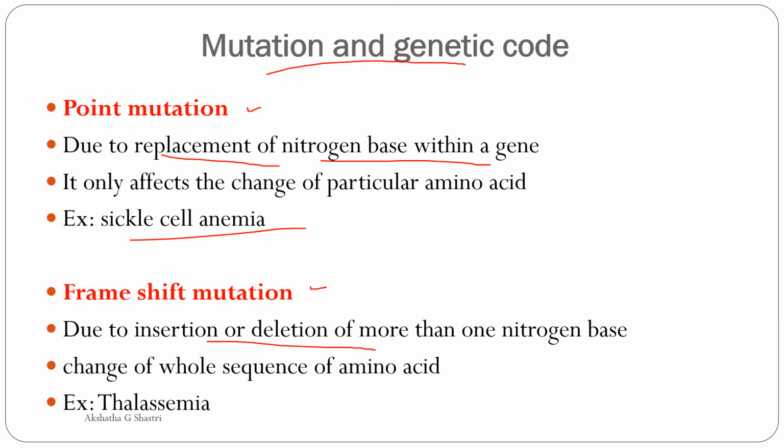Here, due to the insertion or deletion of more than one nitrogen base, it may be inserted into or deleted from the frame. This is known as frame shift mutation. Here the change of the whole sequence of amino acids can be seen. In point mutation there is just a single nucleotide change, but here it is more than one nitrogen base. An example is thalassemia. For point mutation, the example is sickle cell anemia.